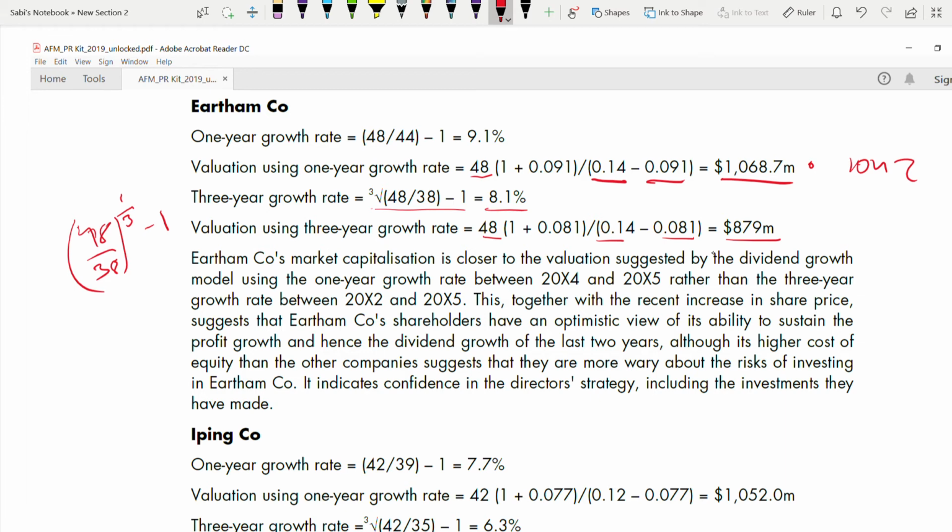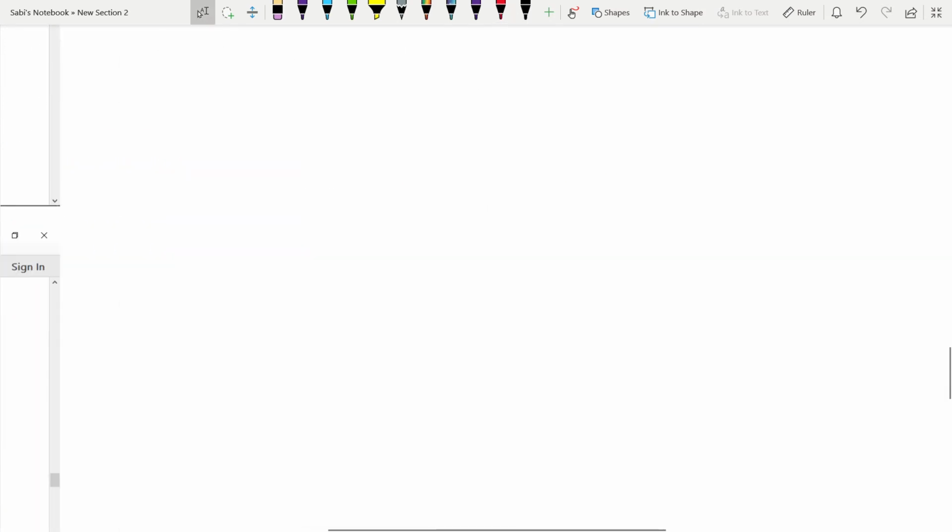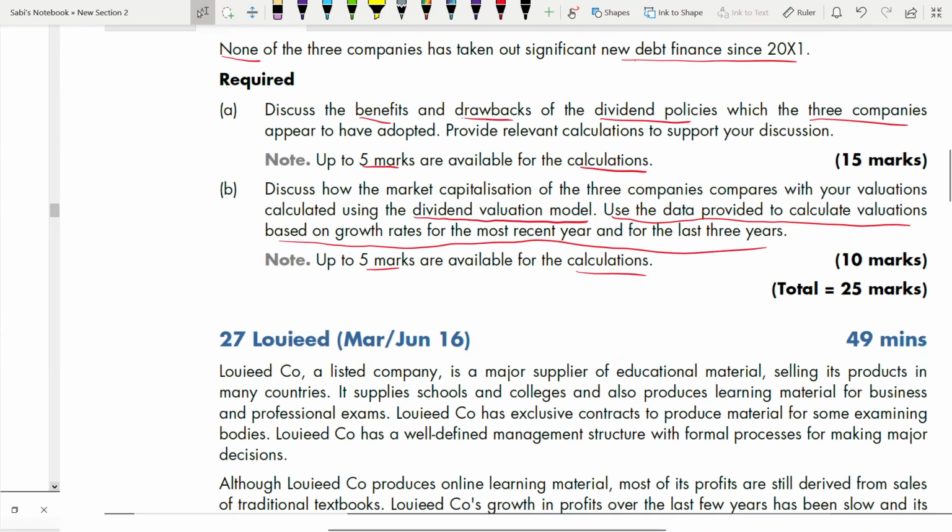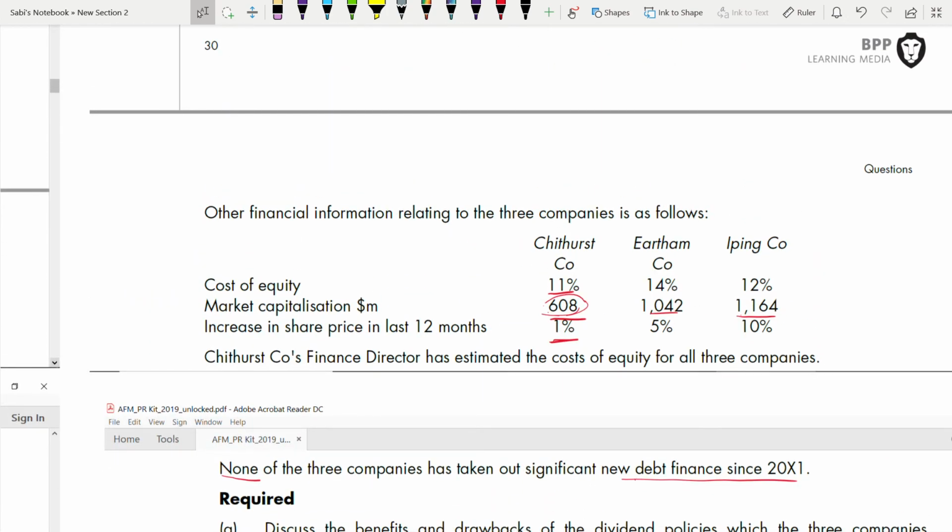This, together with the recent increase in share price, suggests that Eartham shareholders have an optimistic view of its ability to sustain the profit growth. Because they're having a higher valuation compared to this, it shows that, and also their increase in share price was something. I think it was 5%. I don't remember. Let's see. Yes, it is 5% only.